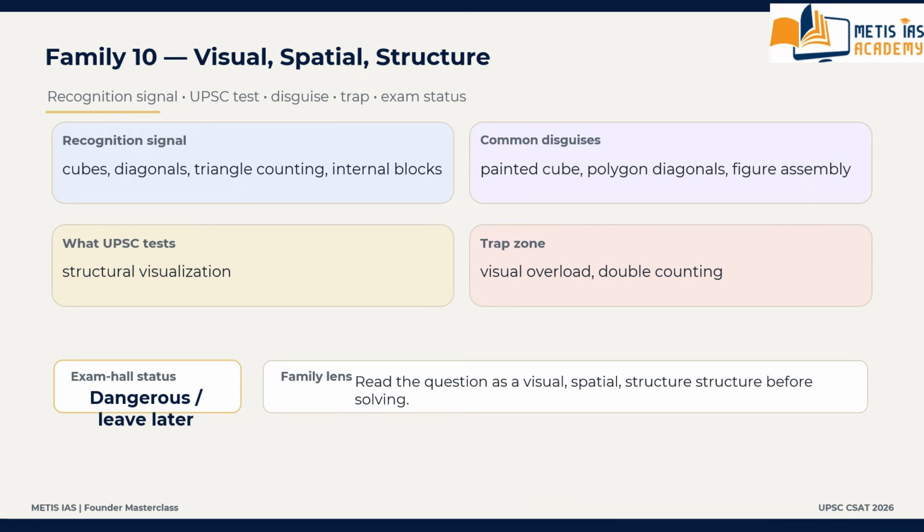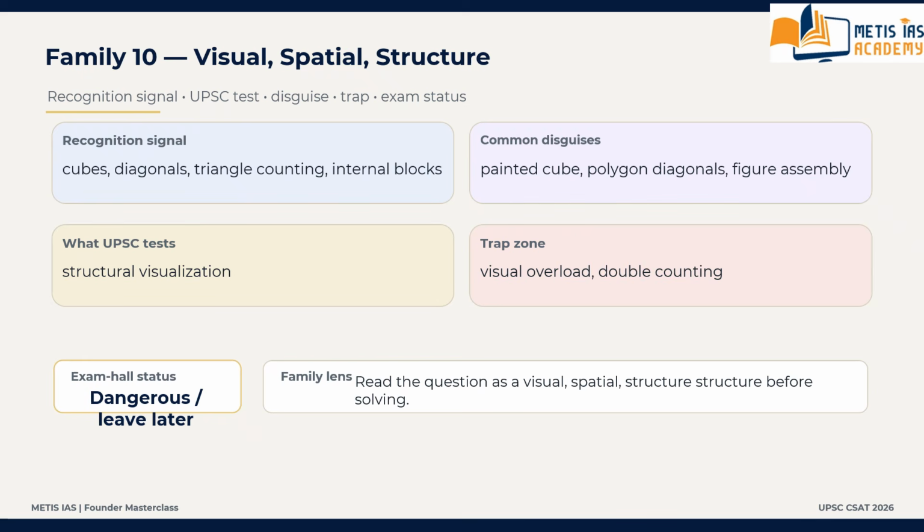Common disguises: this may appear as painted cube, internal cube, diagonals of a polygon, triangle counting, figure assembly, corner edge face structure. These are the common disguises.